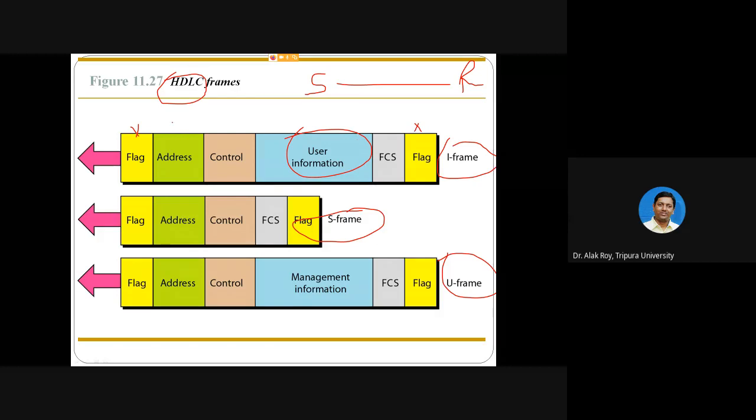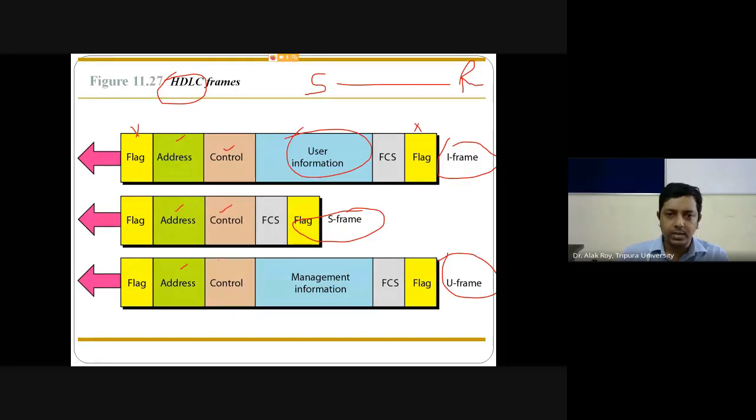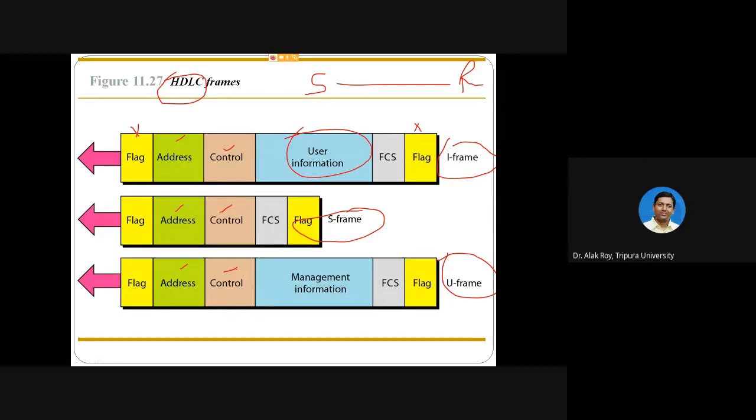And for all types of frame, this address means source address and destination address, like source IP and destination IP will be stored in the address. Control information is some extra information that is used in all cases, like the time value and the size of the window. All this information is common for I frame, S frame, and U frame.